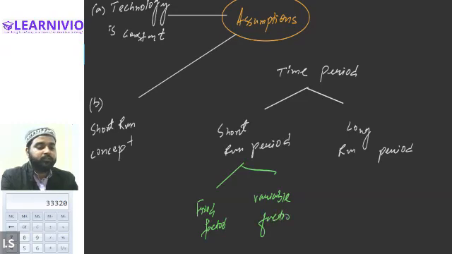So what is the long run period? Long run is a period where all the factors are variable factors. There is no concept of fixed factor. Every factor is a variable factor only. So that is the basic difference between the long run and the short run.